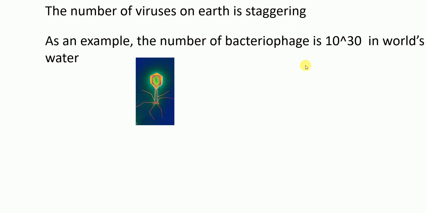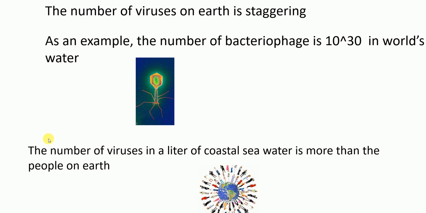Another example I want to give you is that the number of viruses is staggering. If you go to a coastal area of the sea and take out 1 liter of the sea water, that 1 liter will have more viruses than the number of people on the earth. Okay, so this is a very big number. So 1 liter of coastal sea water contains viruses which outnumber the people on earth. So the number of viruses on earth is staggering.